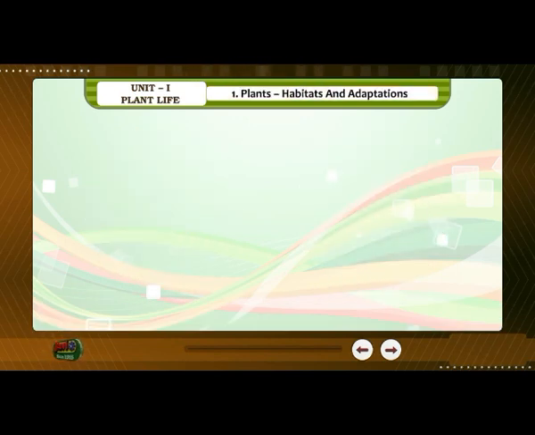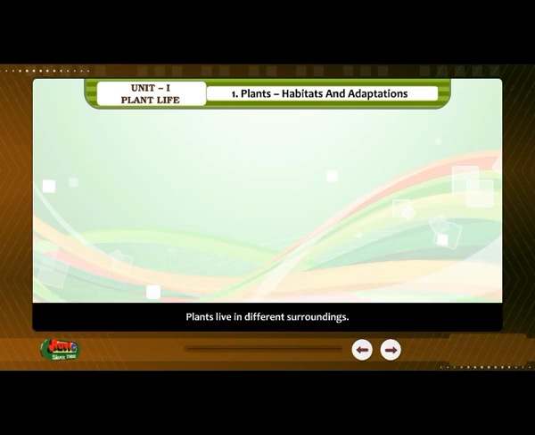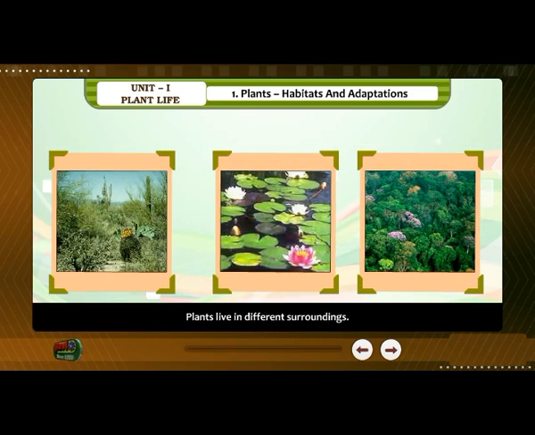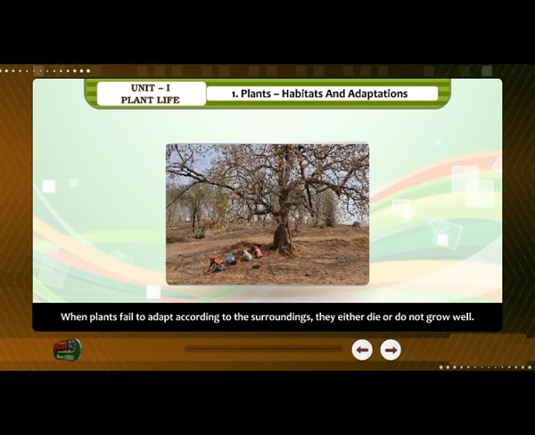Plants, habitats, and adaptations. Plants live in different surroundings. They have to adjust according to the conditions of the environment. This process of adjustment is called adaptation. When plants fail to adapt according to the surroundings, they either die or do not grow well.